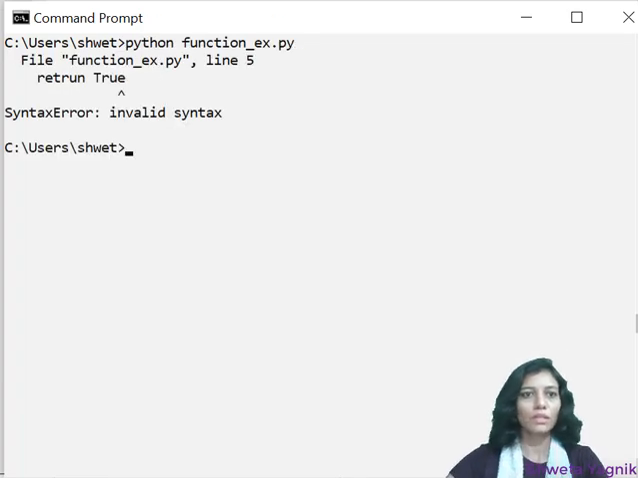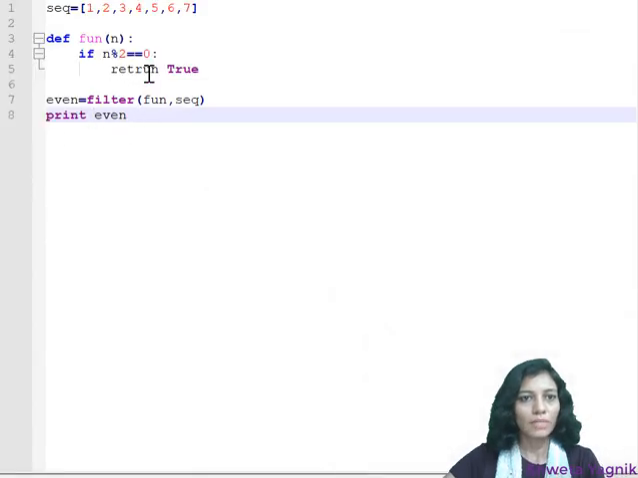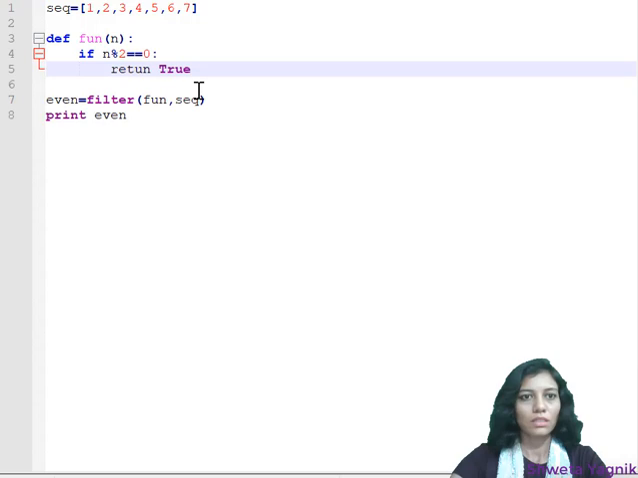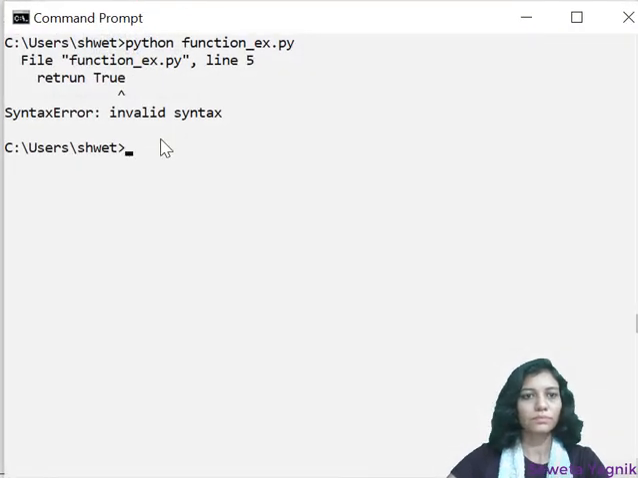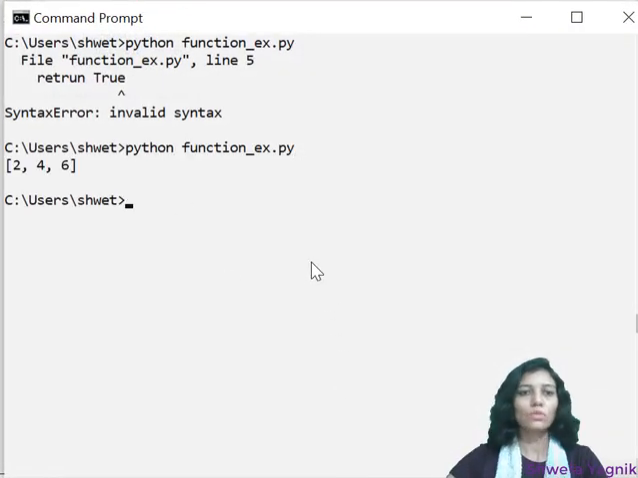Okay, I made some mistake. It should be return true. Here I made a spelling mistake. Okay, let's execute the code. So we get 2, 4 and 6.